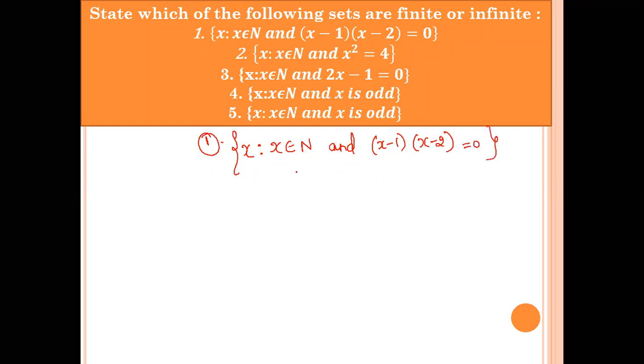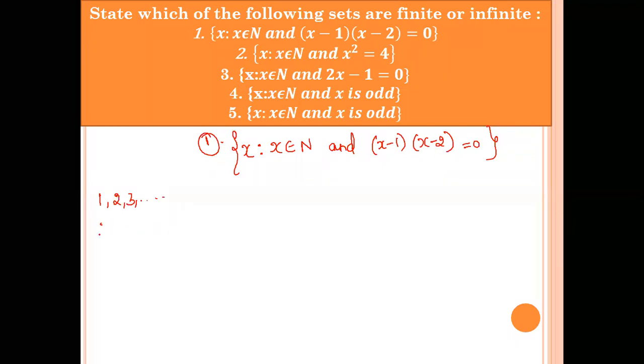Okay, so in this set, what do you have to do? You have to include the natural numbers. Natural numbers start from 1, 2, 3 and it goes on. But it is not the only condition. There is one more condition. What is it? Only those natural numbers which solve this equation.